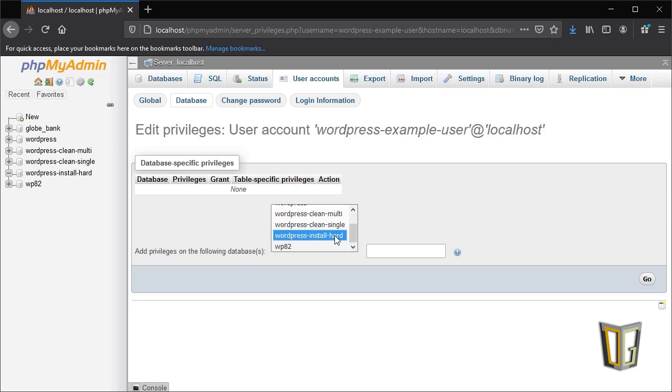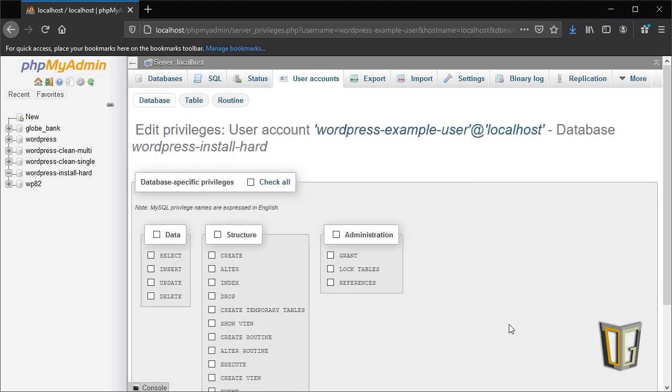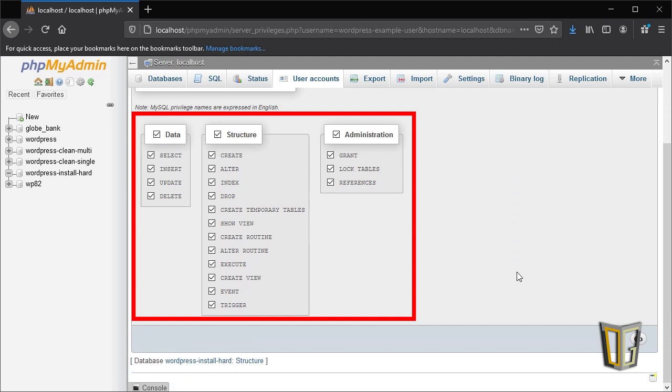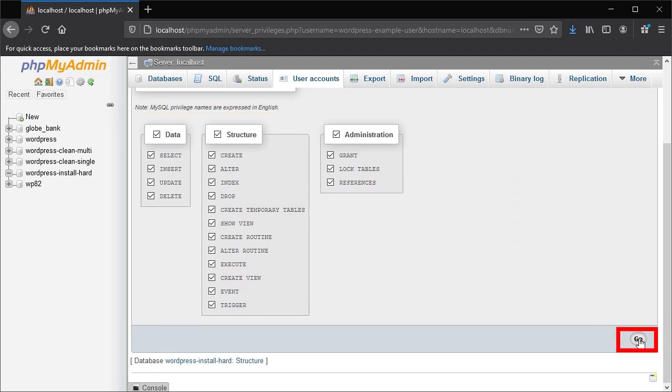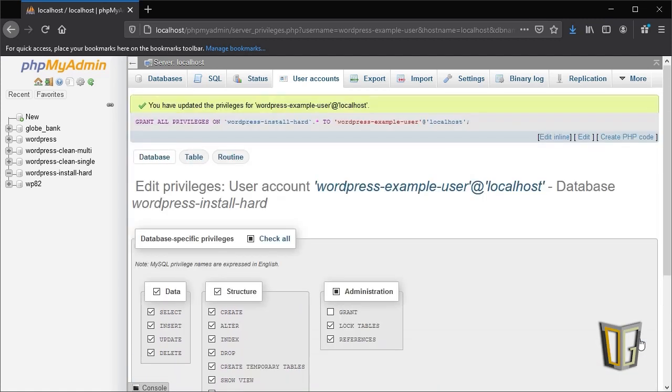At this point, you should be taken to the Permissions page for that database. Make sure everything is checked or press the Check All option. Once everything is checked, click Go. And now, your new user should be added to your new database with all global and database privileges required. Like mine, you might see Grant under Administration unchecked, and that's okay. That's to allow the user to grant permissions to other users, and we don't really need that anyway.